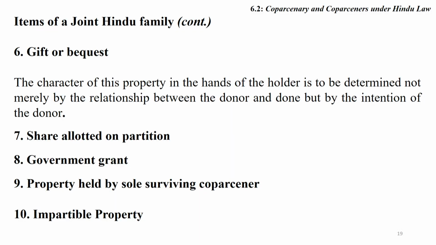Government grant, if grant is dedicated to the family, is a joint Hindu family property. The property held by sole surviving coparcener, so long as sole surviving coparcener exists, indivisible rights, indivisible property. But after the death, this property may also constitute a joint Hindu family property. These are the illustrations of the joint Hindu family property.